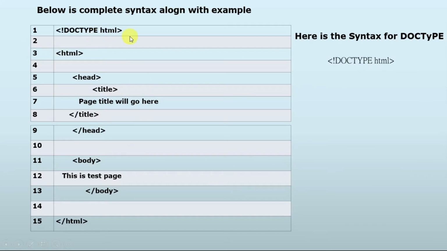So here is a doctype html that is used to define the document type or version of HTML. And then we have the starting html tag and starting head tag, and then we have a title tag. Inside the title, suppose you want a title like "page title will go here", it will be mentioned here, and title close. Similarly, head close, and then body opening. Inside the body is the major portion that you want to represent. In that you can do all the operations inside the body, and body close. So the basic syntax of doctype is that.